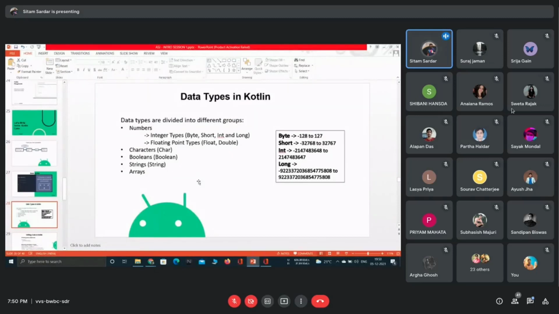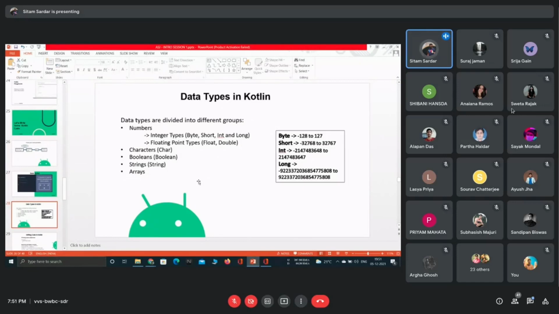Okay. So it is a best practice that whenever we are going to learn a new language, obviously a programming language, we have to know about the data types. What kind of data types are there in Kotlin, or maybe you started learning C or Java, any kind of language. You have to learn about the data types for that particular language. Okay, so as we are learning Kotlin here, I am going to explain about the data types available in Kotlin.